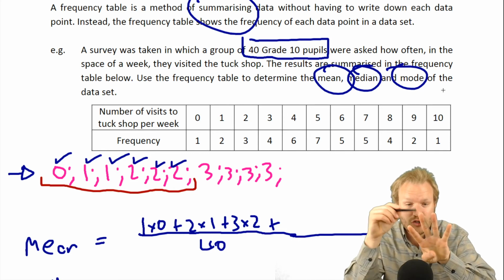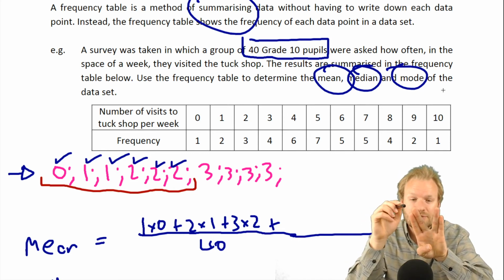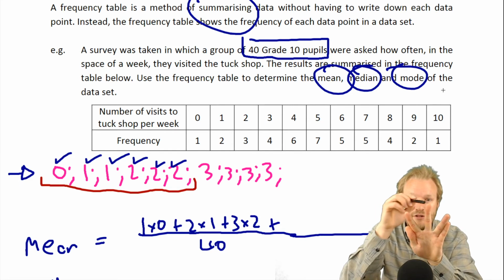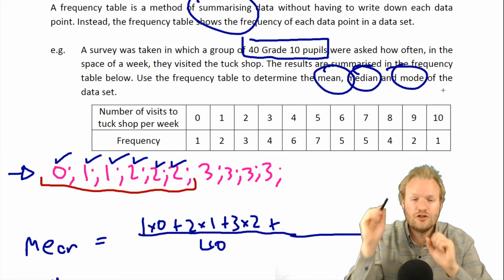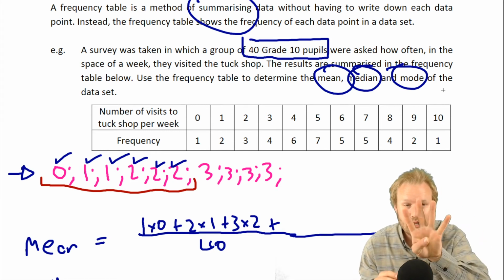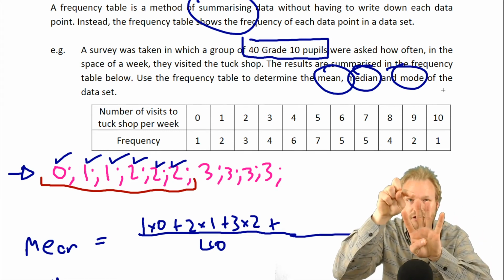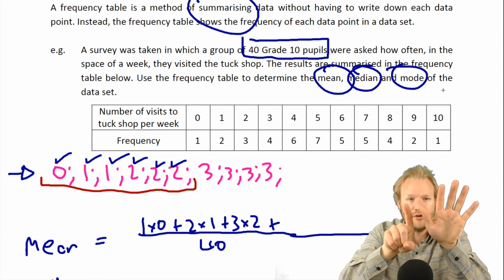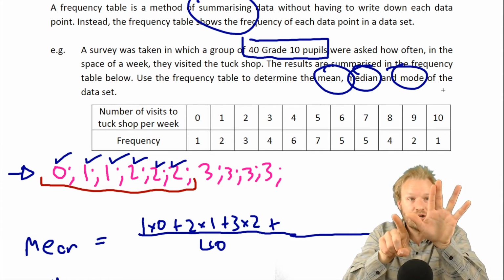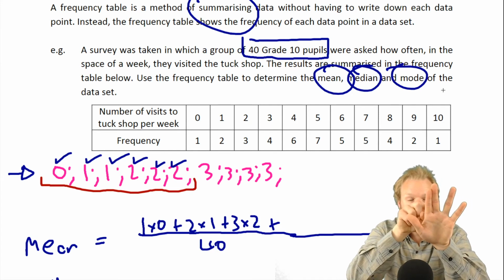Definitely going to have two because it's an even number, so it's not going to split out nicely where we've got the same on each side. We're going to have two. If we had 4 people, we'd have to take data points 2 and 3. If we had 6 people, we'd have to take data points 3 and 4.